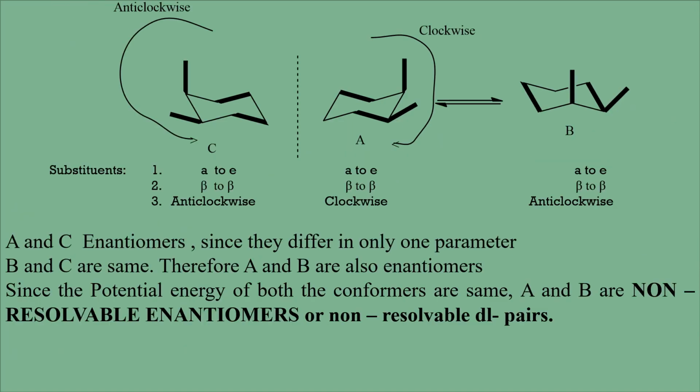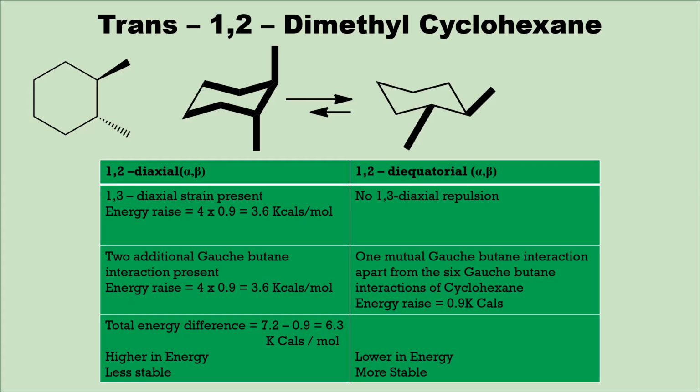Therefore, from our discussions, A and C are enantiomers since they differ only in one parameter, whereas B and C are the same. So when A and C are enantiomers, A and B are also enantiomers, but these two have the same potential energy and hence they cannot be separated. They are non-resolvable enantiomers or non-resolvable DL pairs.